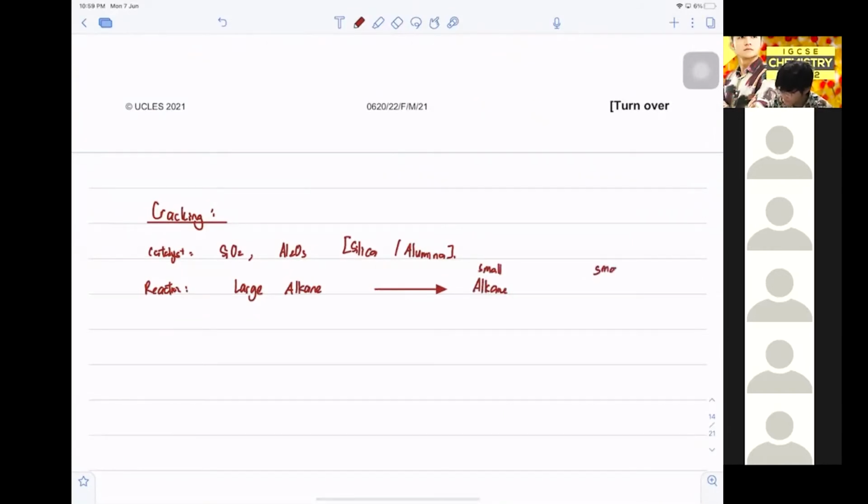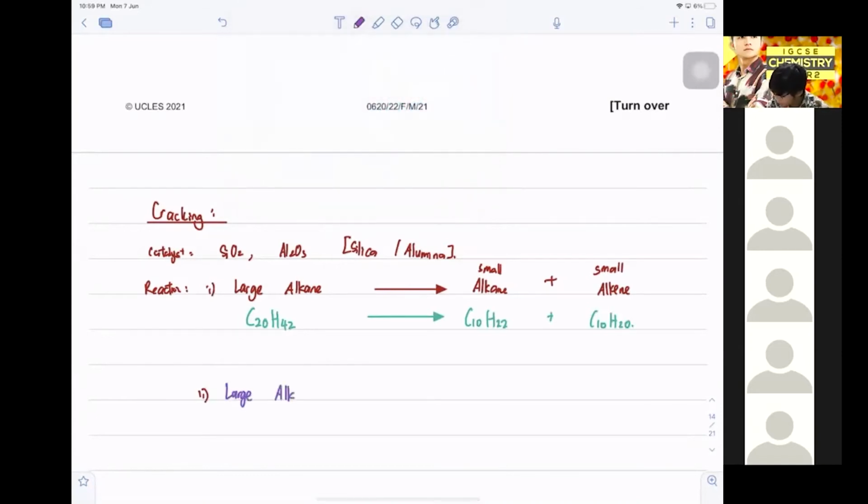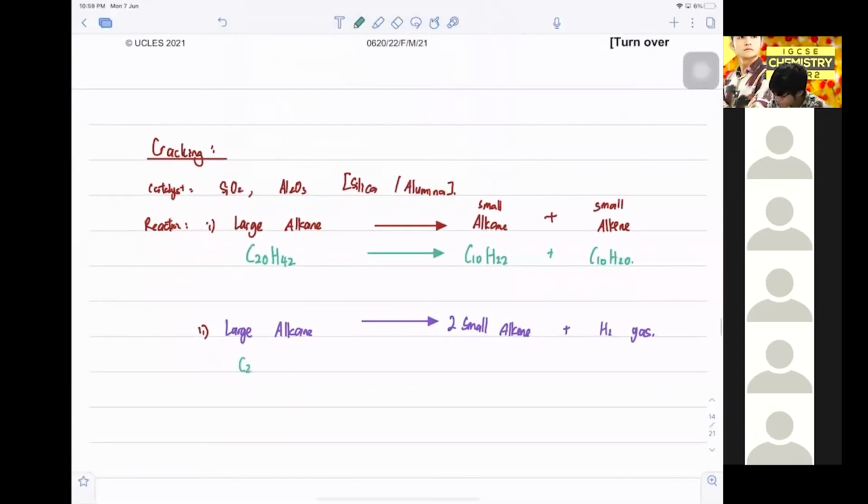Okay, example, I can give you this. I have C20H42. I can crack it down into an alkane C10H22 and an alkene C10H20. This is the first possibility. At the same time, the second possibility is if I have this large alkane, I can crack it down into two small alkenes and a hydrogen gas. A good example is, if I have the same thing, I can crack it down into two C10H20 and H2 gas.